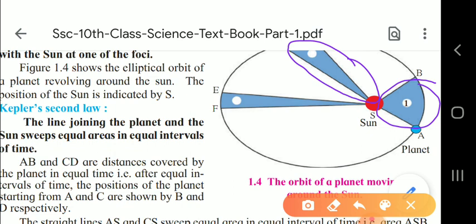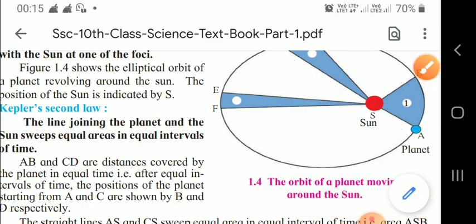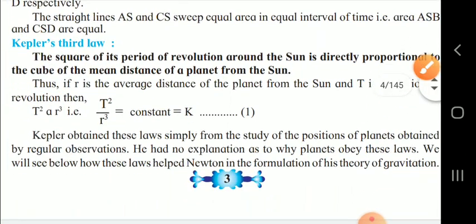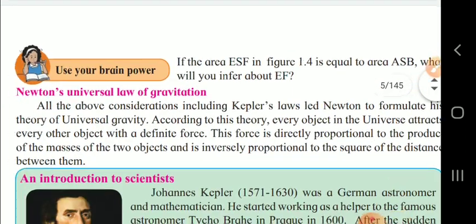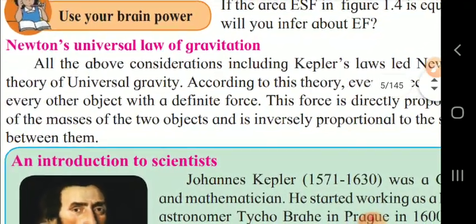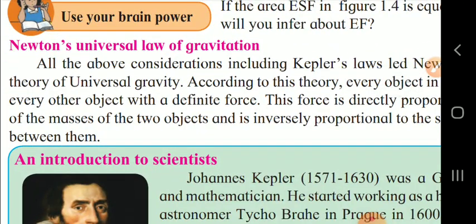So, children, we will see now Newton's universal law of gravitation. This is Newton's universal law of gravitation.